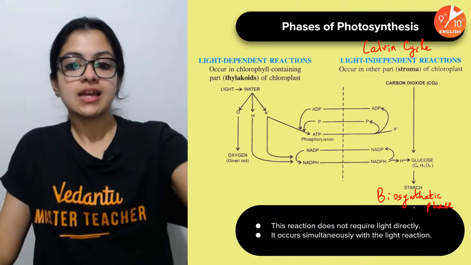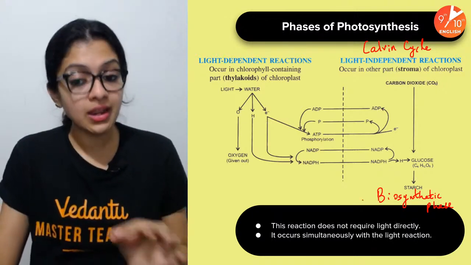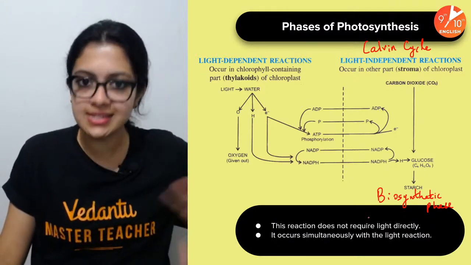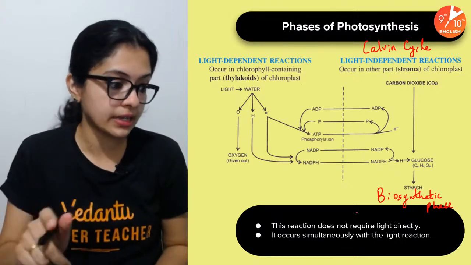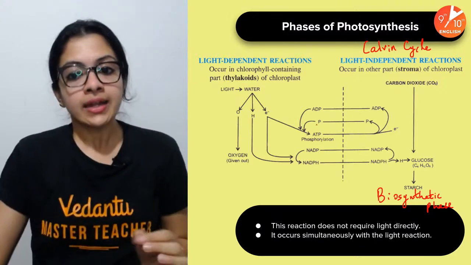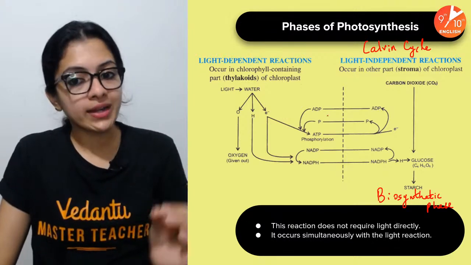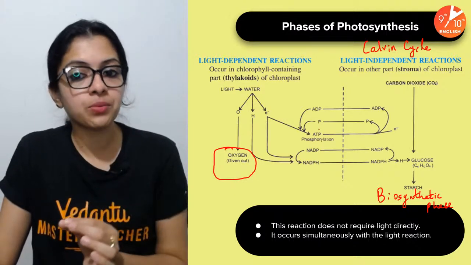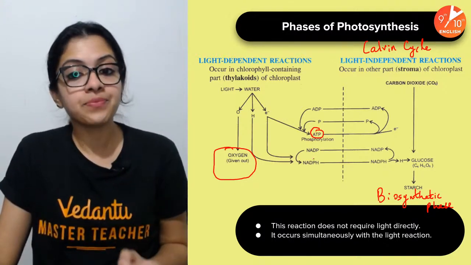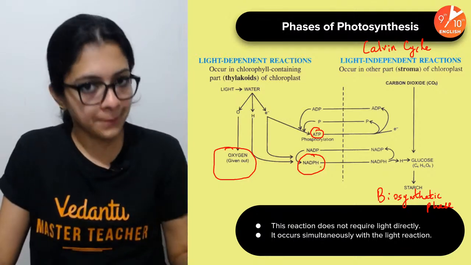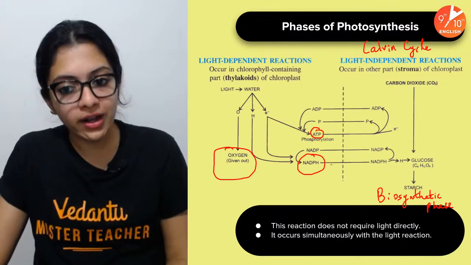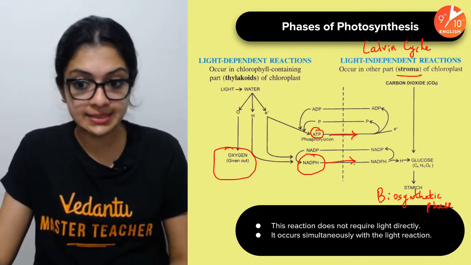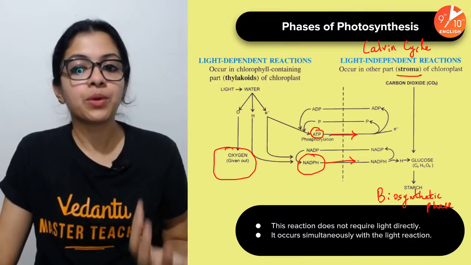Okay, right. So one major thing you need to know here is, children, dark reaction does not require light energy. It is independent of light energy, but it doesn't mean that it occurs in the darkness. Very, very important for you to know. Okay. Now, in this, you can see that whatever end products were formed in light reaction, of course, oxygen is given out, but ATP, which is formed at the end of photophosphorylation, and the NADPH, which is formed by the hydrogen ions, all of this exits the thylakoids and it would go into the stroma of the chloroplast, and in the stroma this is where they would be used up.